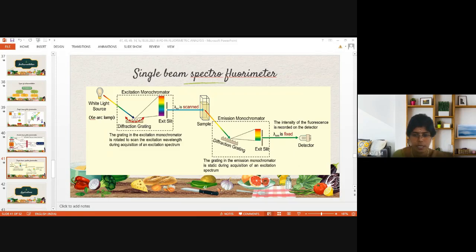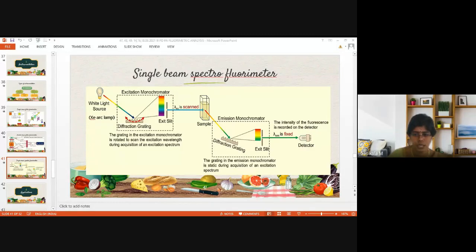Stokes spelling I'll type in the chat box. It is called Stokes fluorescence, where the excitation wavelength will be lower than the emitted wavelength. When you compare lambda, it will be less in excitation and high in emission.